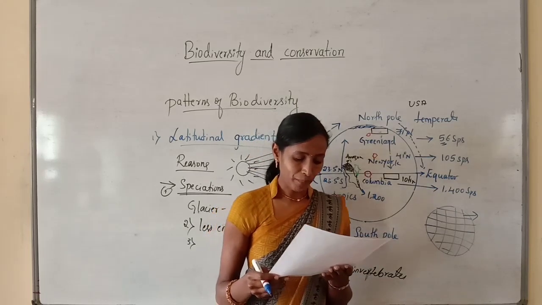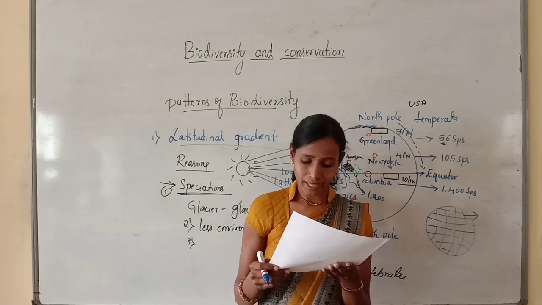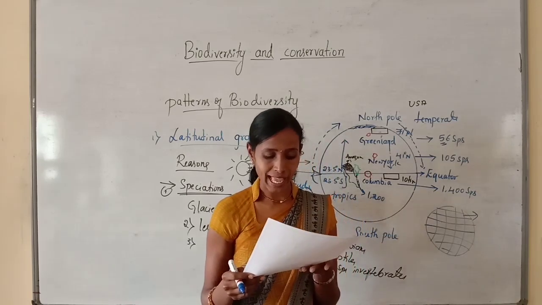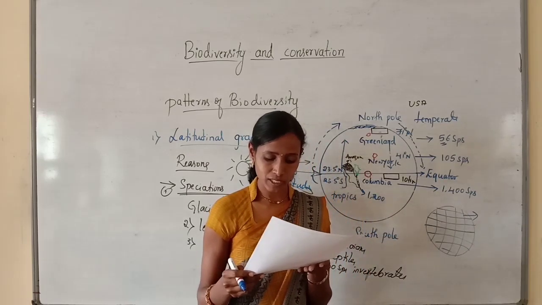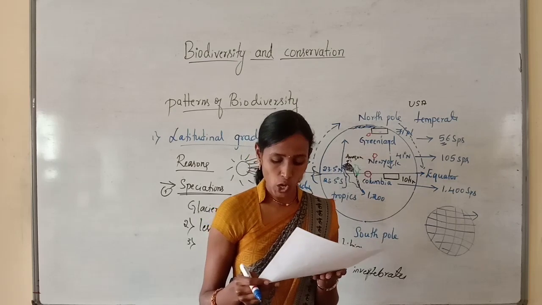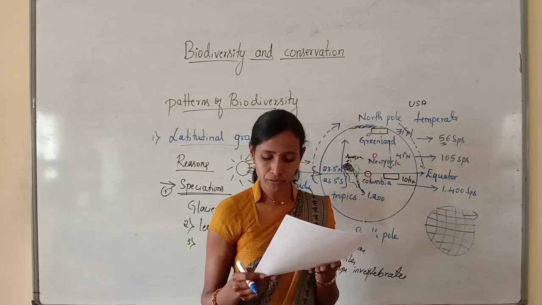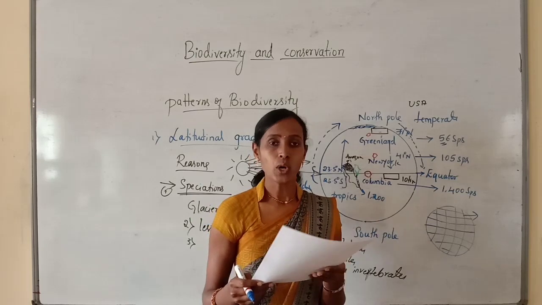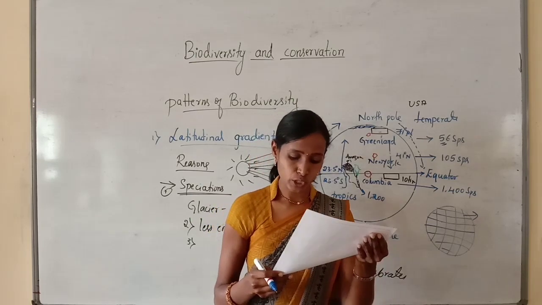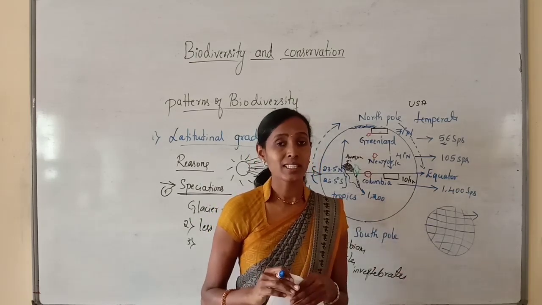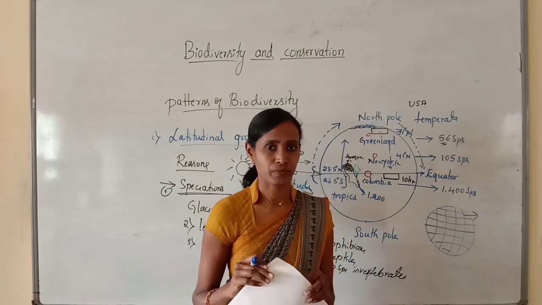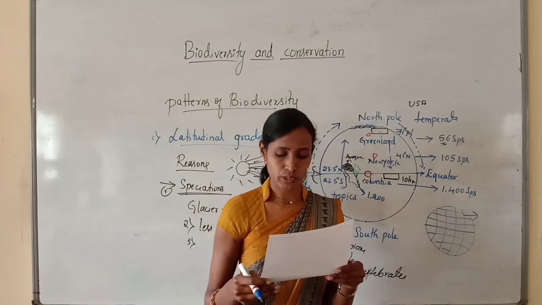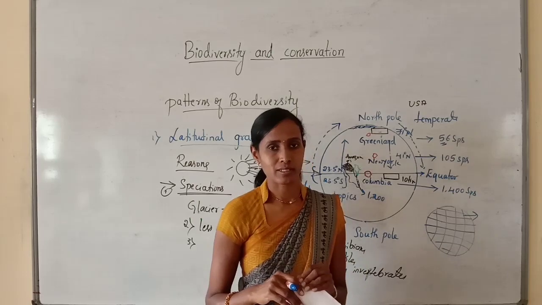Option B. Next question: Robert May places the global species diversity at. Option A, 6 million; option B, 7 million; option C, more than 1.5 million; option D, less than 1.5 million. You know, Robert May places the global species diversity at 7 million. So these are a few objective questions. The remaining we can discuss in the next class.